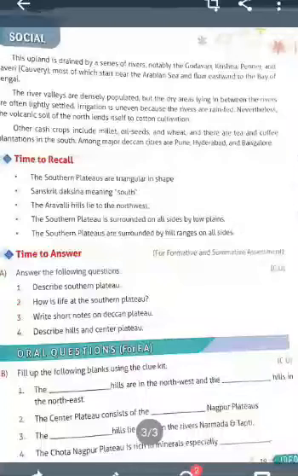Among the major Deccan cities are Pune, Hyderabad and Bengaluru. Which are the major Deccan cities? Pune, Hyderabad and Bengaluru. Which are the important cash crops? Millet, oil seeds and wheat. And tea and coffee are the plantations in the south.